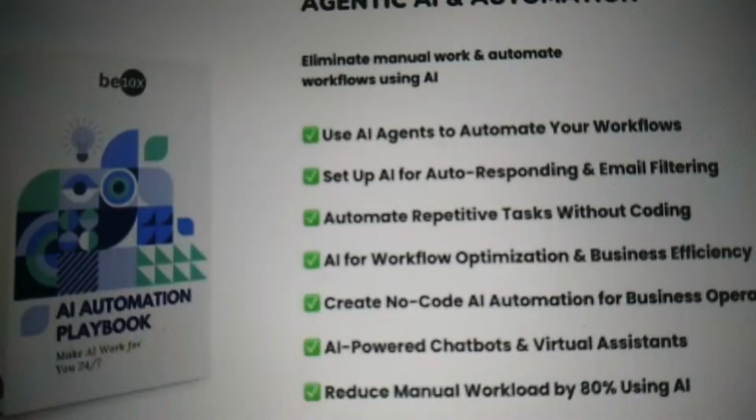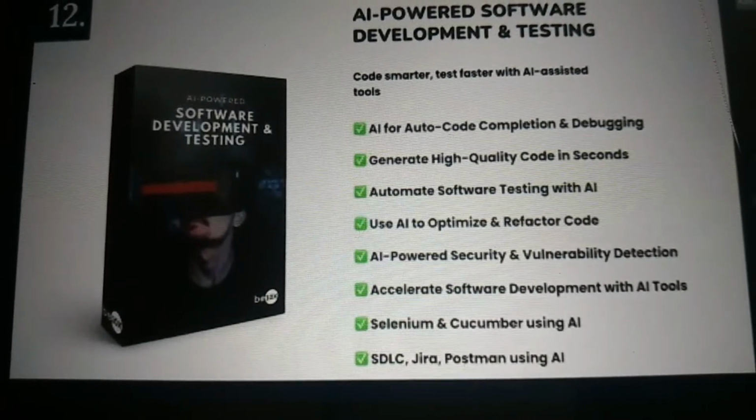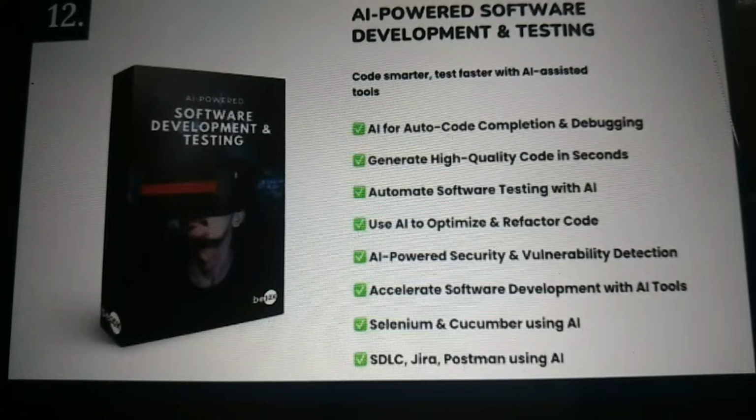Via AI agents. We'll be learning all about that in the 11th module. Once we do that, we'll be moving on to the 12th module. Again, vibe coding. Basically, we'll be learning. Earlier, we learned it without coding. Now we'll be doing AI-powered software development and software testing.